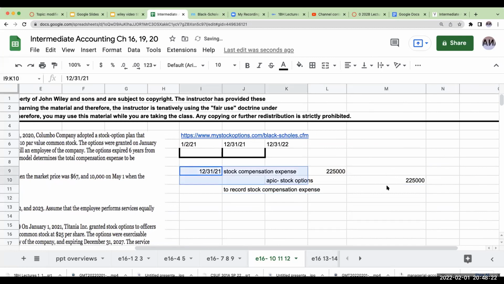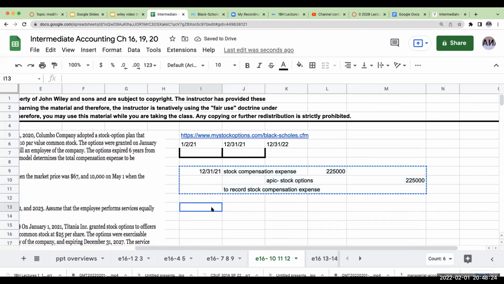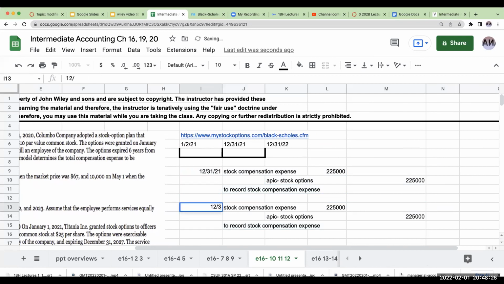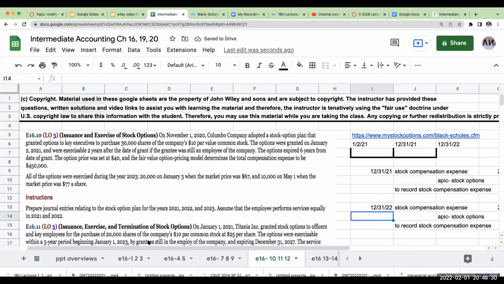And what we're going to go ahead and do is basically do the same journal entry on 12/31/22. And what it then goes through and tells us is that all of the options were granted. So that's where the 225 comes from. It's basically 450,000 divided by 2 because it's a 2-year service period.